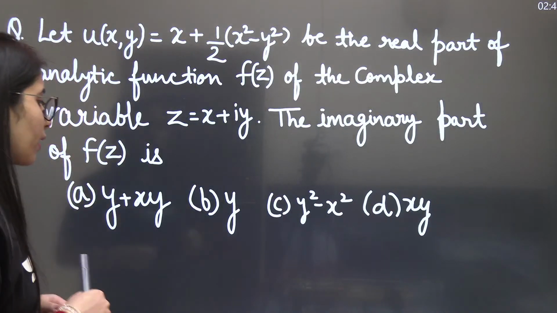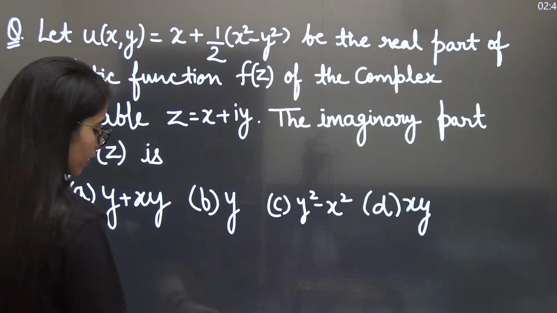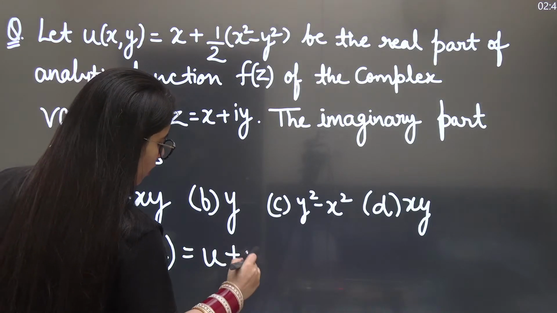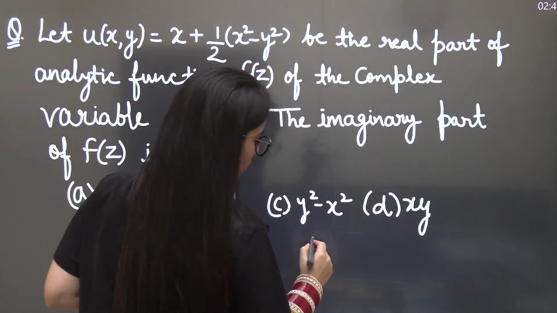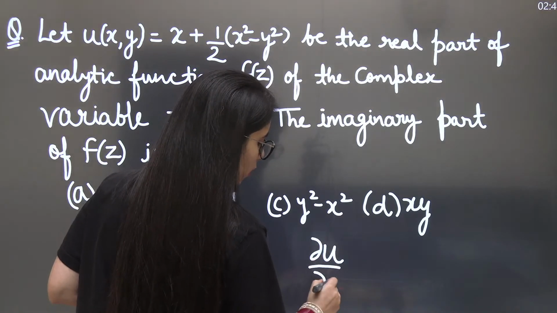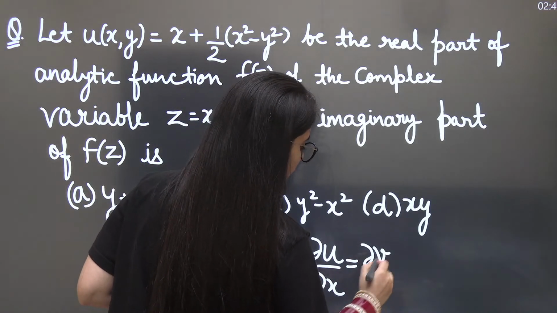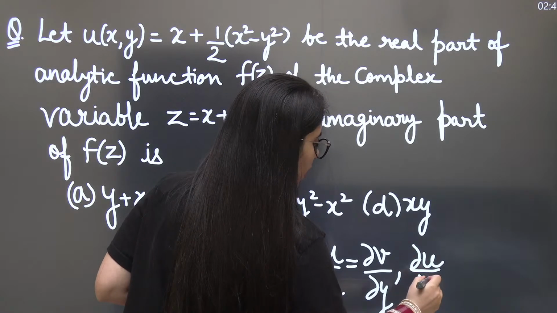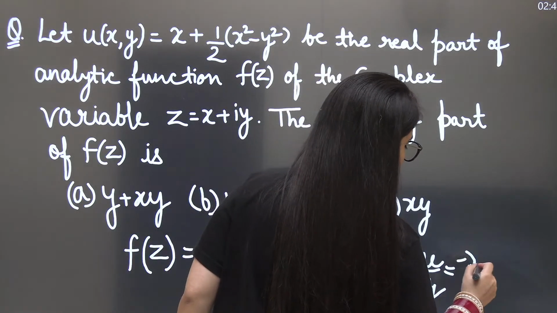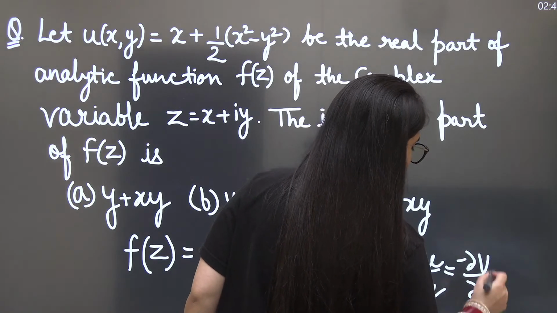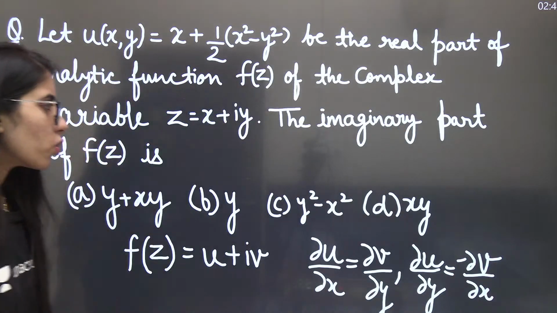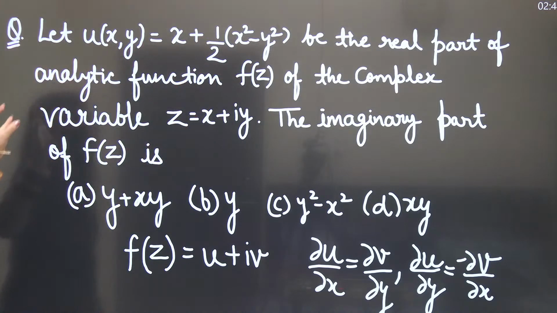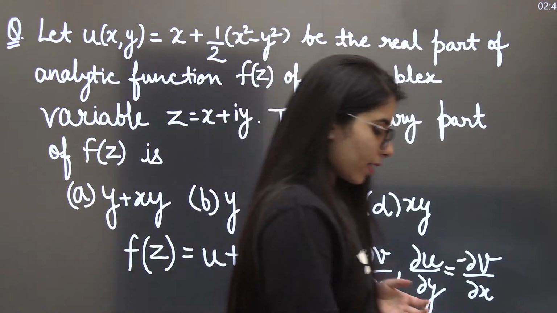Clear? And if that is a complex function, then it will be satisfying the condition which is known as the Cauchy-Riemann equations. As per those equations, delta u upon delta x will be equal to delta v upon delta y, as well as delta u upon delta y is equal to minus delta v upon delta x. This is what you are going to have. Clear? Now they have given, let u be the real part of an analytic function, meaning they have already declared that it is an analytic function.